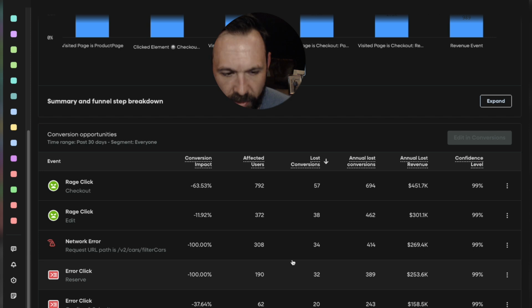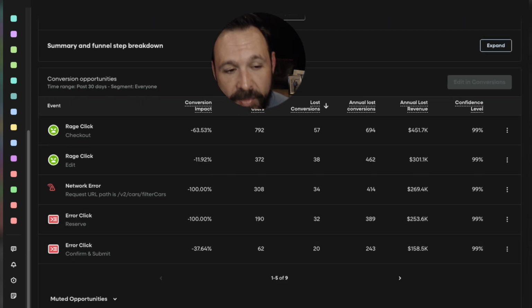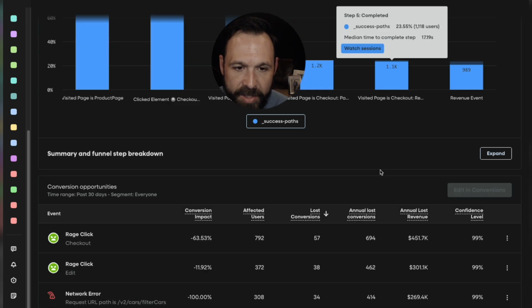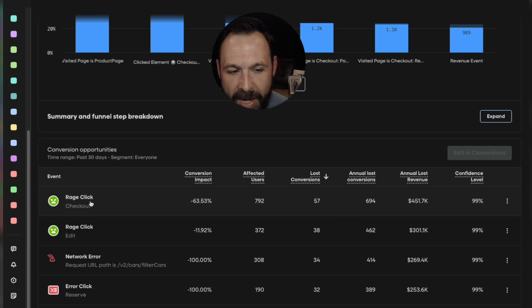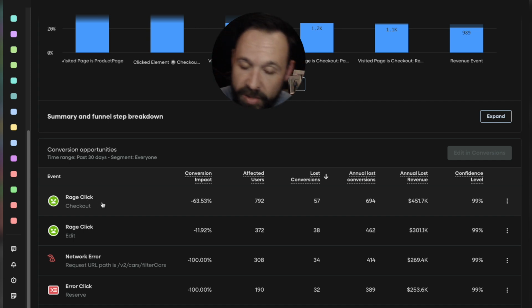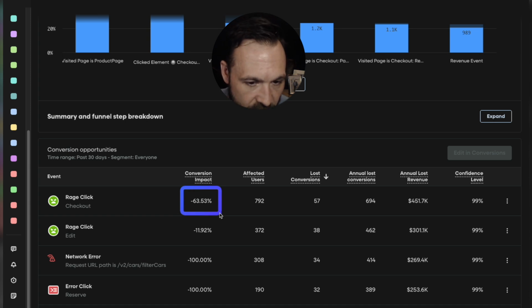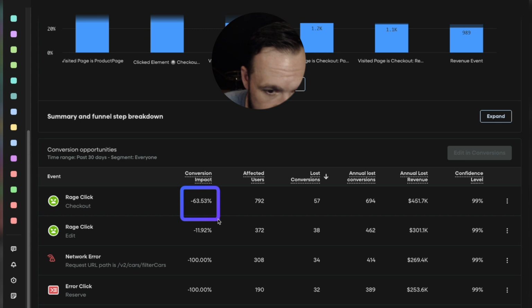For the longest time, we've had conversions, which can take this given funnel and let you know there are things happening in it that, if they didn't happen, your conversion rate would go up. You can see you've got a rage click on checkout, and it is suppressing your conversion rate by 63% for the people who experienced this.